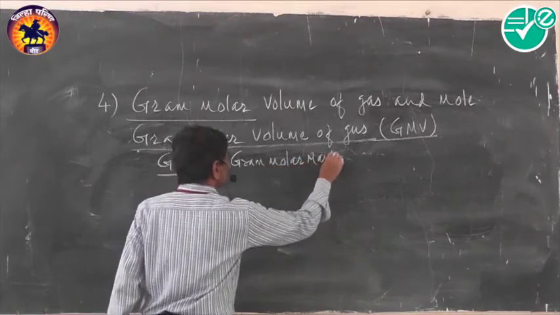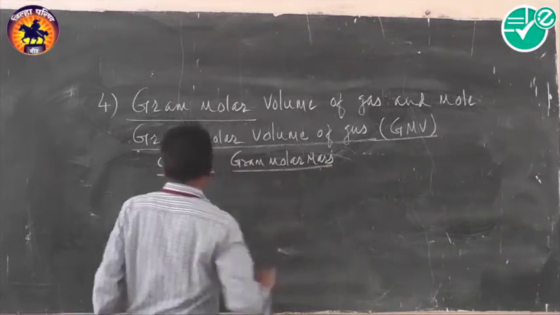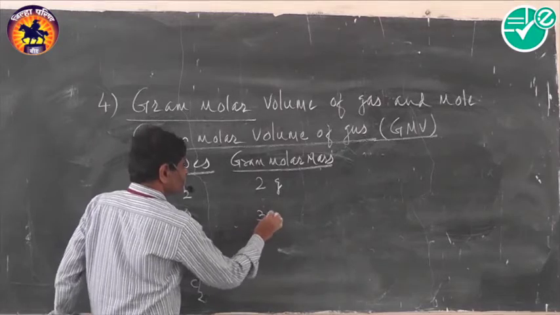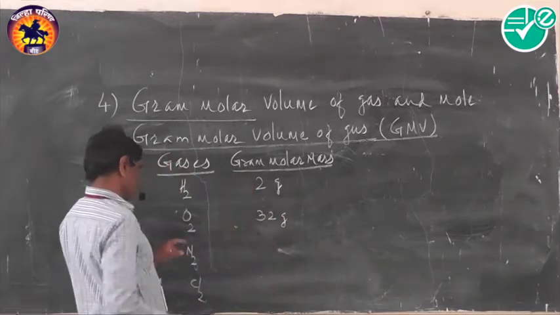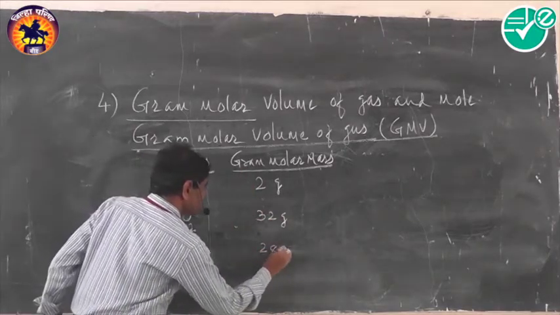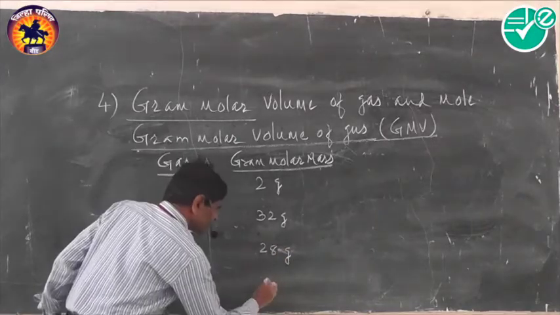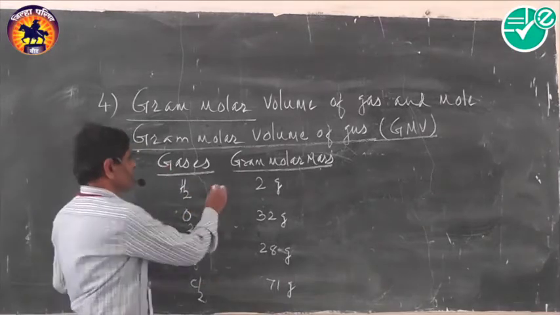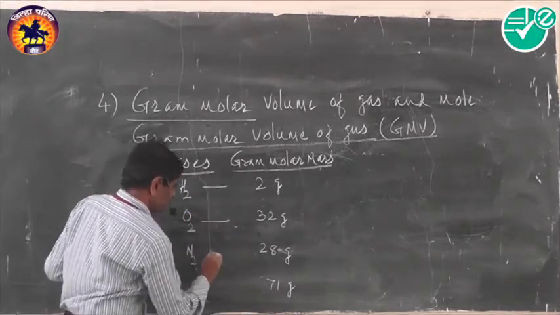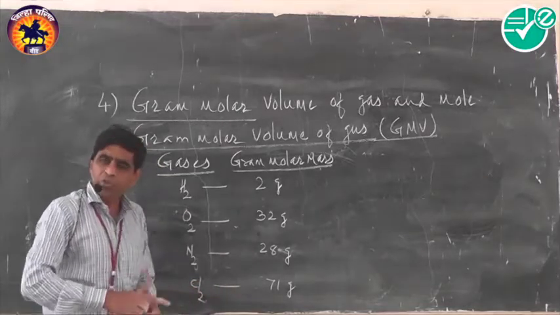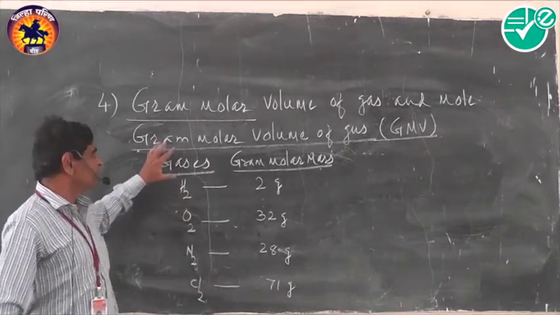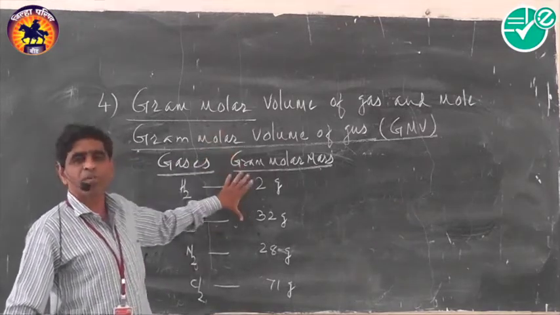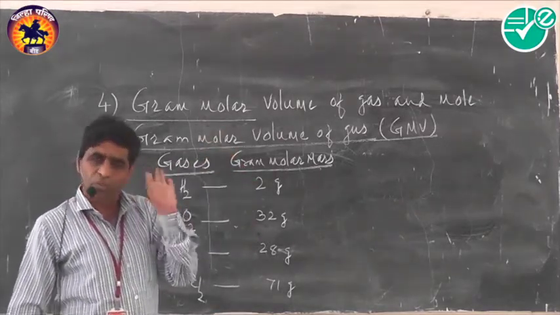Hydrogen 2 gram, oxygen 32 gram, nitrogen 28 gram, whereas chlorine 71 gram. So these are the gram molar masses of the corresponding gases. And already we explained that if a substance occurs in the form of molecules, then its gram molar mass is considered as 1 mole.